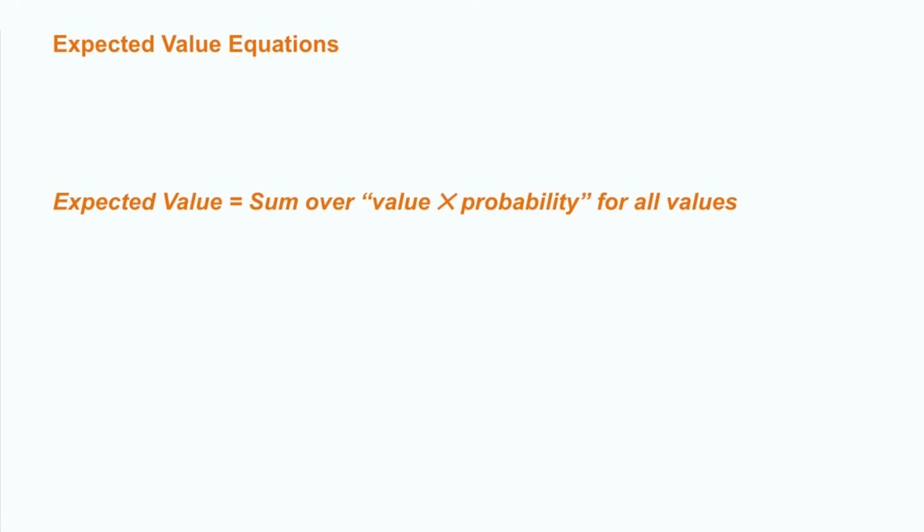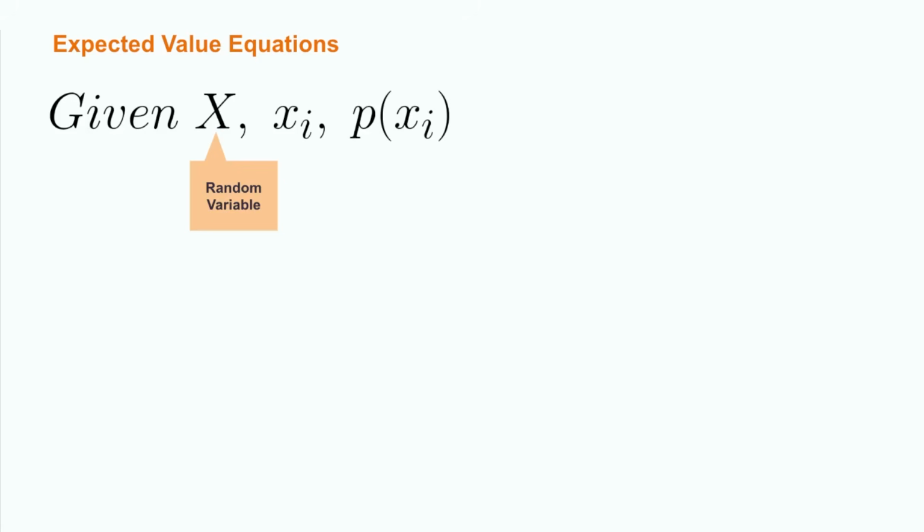The basic structure of the expected value is that of a weighted average. In English, we can say that it is equal to the sum over the value times the probability of each individual value. So, how do we say this in math? We start with the random variable capital X, a set of possible values for that random variable x sub i, and a probability distribution function which defines a probability of observing each outcome x sub i.